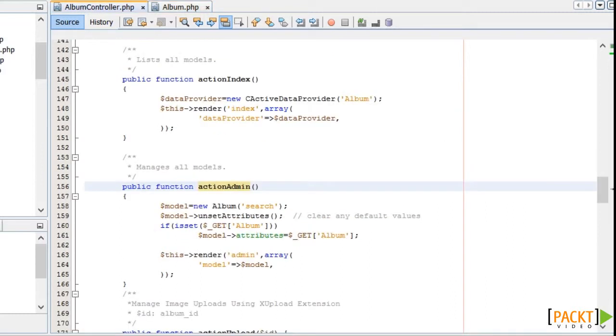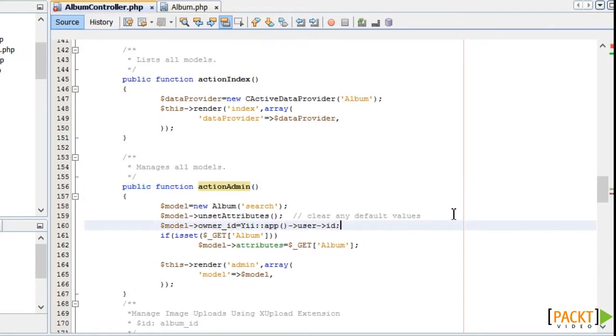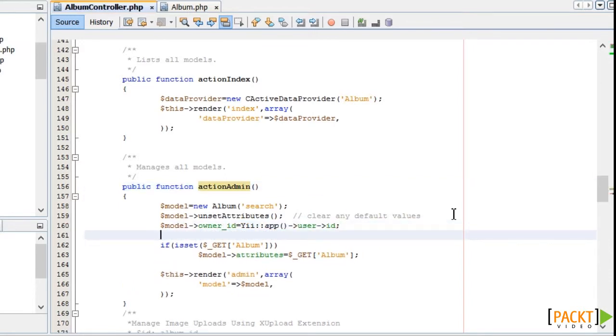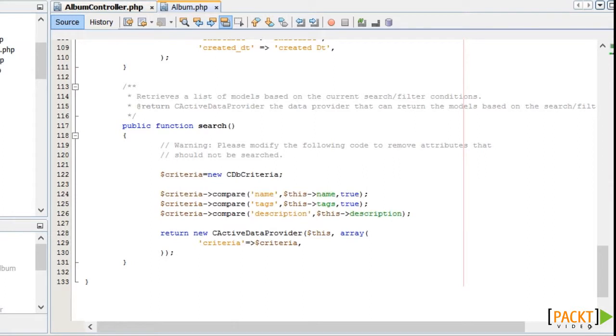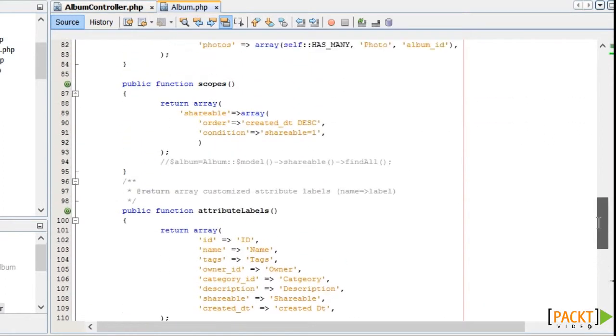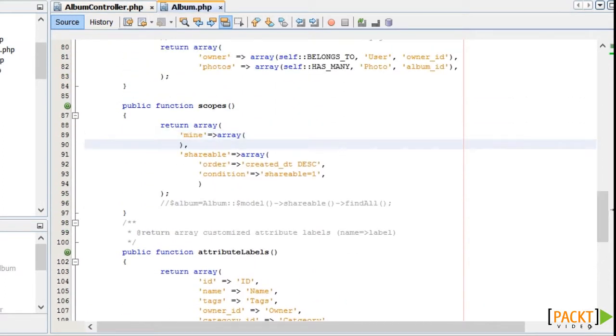So in our album admin controller, we can see that it creates an album model in a search scenario, and we only want to display records for the current user, so we need to add a filter using the current user ID. We could either add this into the controller just by adding this line, model owner ID equals Yii::app()->user->id. Alternatively, and better from a reuse point of view, we could add a scope to the model and use this. So let's define a scope, and we'll call it mine.